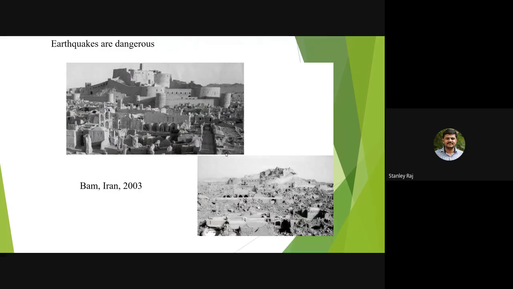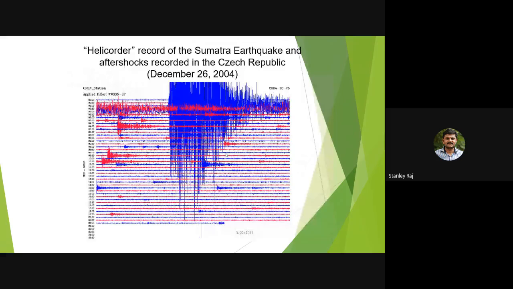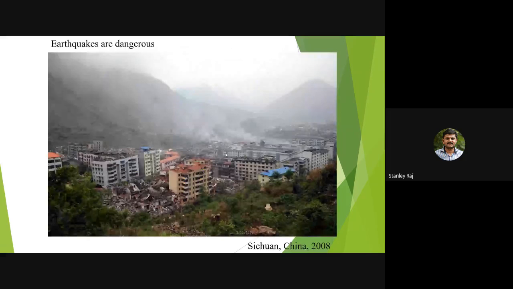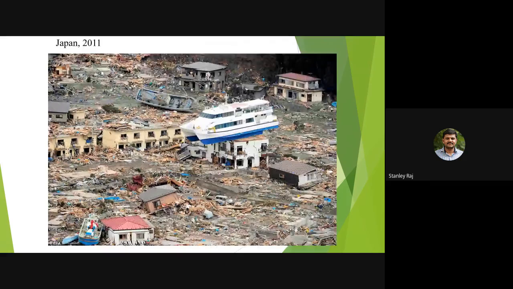So, Bam, Iran, these are some examples of earthquakes in 2003. And earthquakes are dangerous, like Sichuan, China in 2008, and Japan in 2011. Let us see this Japan 2011 earthquake, which is one of the prominent earthquakes, and this happens every year. Japan is severely affected because it lies in the seismic tectonic plate boundary zone. We call it the ring of fire zone. Let us see one more in the upcoming slide.